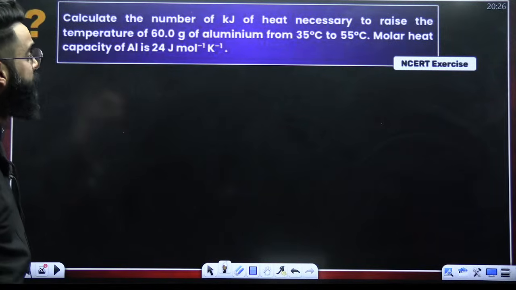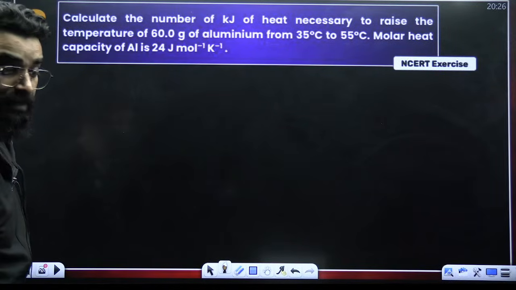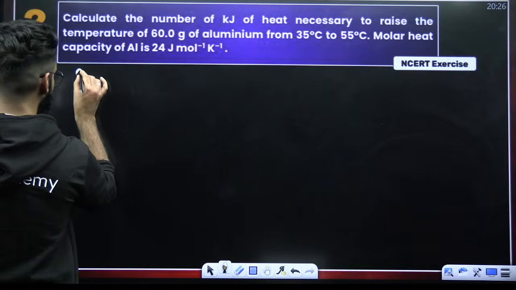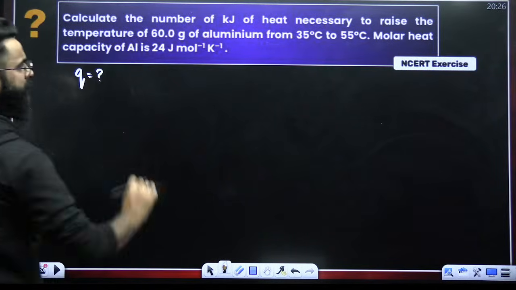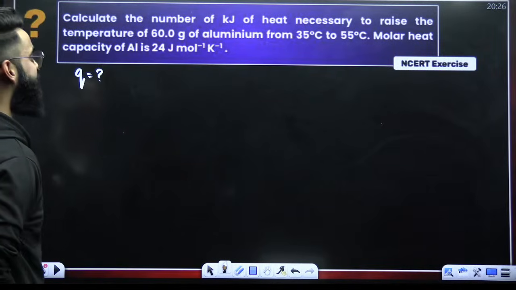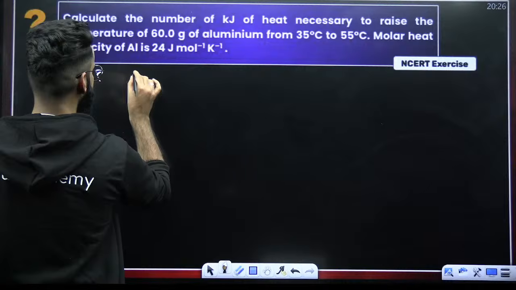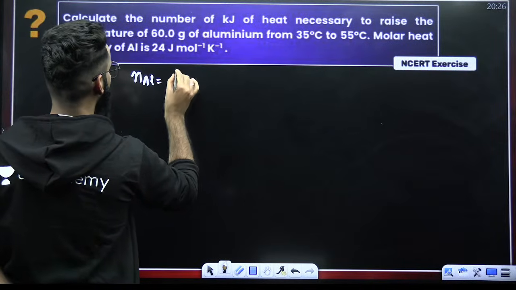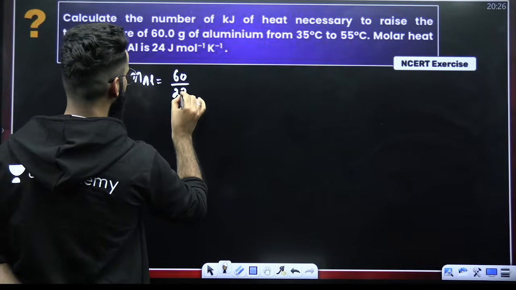Calculate the number of kilojoules of heat. So we are supposed to calculate heat, Q. Calculate the number of kilojoules of heat necessary to raise the temperature of 60 grams of aluminium. 60 grams of aluminium means how many moles of aluminium? Mass of aluminium in grams divided by molar mass of aluminium.